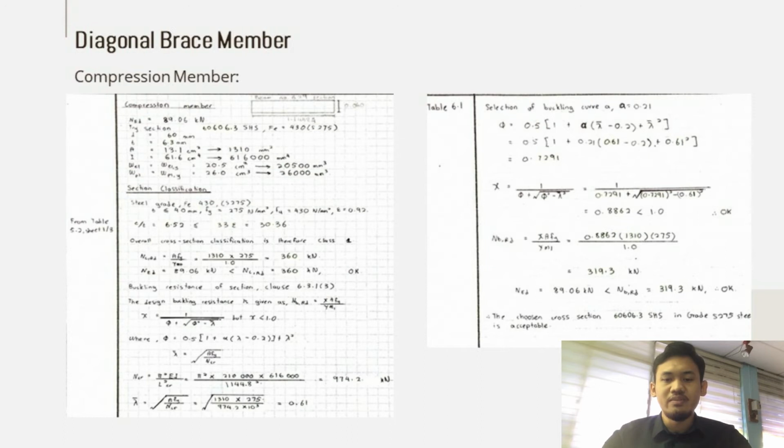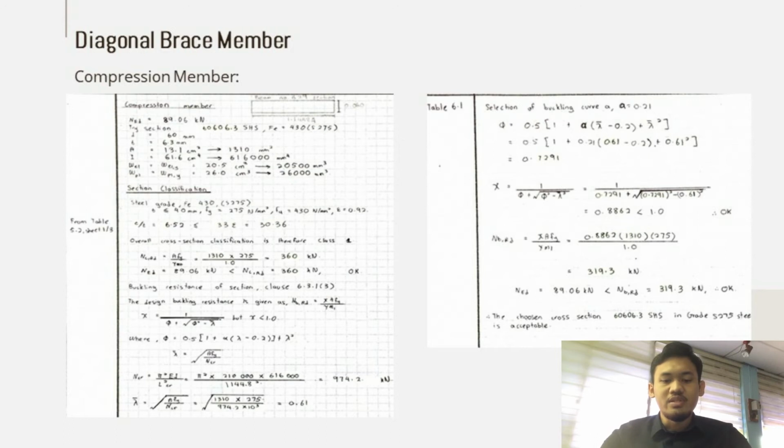Today I want to present about diagonal brace member, vertical brace member and design of connection between member for our steel project. So first of all, for your information, the diagonal and vertical member have the same calculation flow but differ in beam number, section, length and NED. They use the same depth, thickness, area, I value, WL value and WPL value. They also use the same steel grade, which is Fe430 in bracket S275, with the same thickness, same Fy value, Fu value and strain value. So we get C over T from table 5.2 sheet 1 of 3.